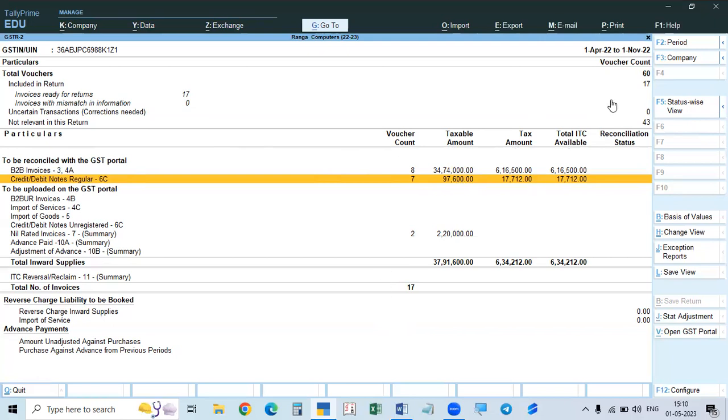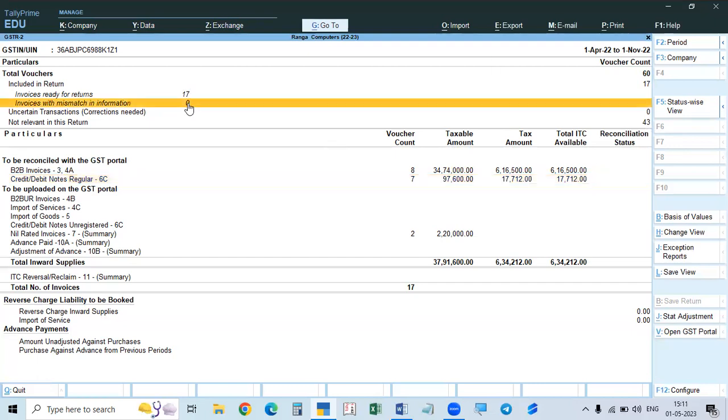It will go to 17, and these will be shown here, ready for return. But invoices with mismatch, if there is some other problem relating to GST details, that will not affect these details. It will not stop coming here because of those errors; there is no effect on these tables. Only because of uncertain transactions is there an effect on this. Those uncertain transaction vouchers will not be shown here; we have to rectify them, but it will not affect the others. Okay, so this is about the first one.